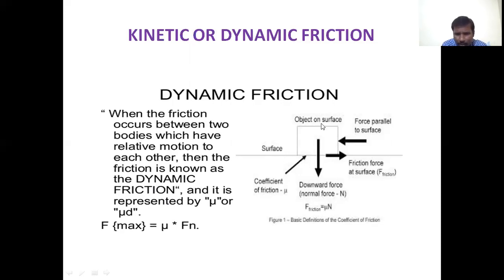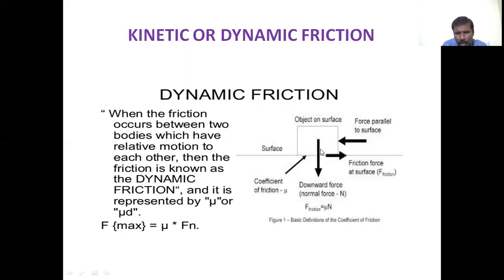Here, an object is on a surface, and a force is applied to it. So the body is moving to the left, whereas the frictional force exists between these two surfaces in the direction opposite to the motion of the body.